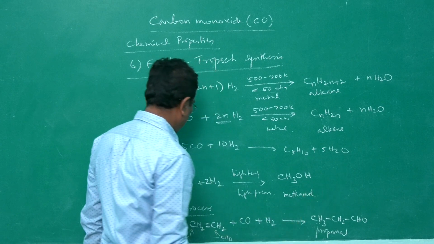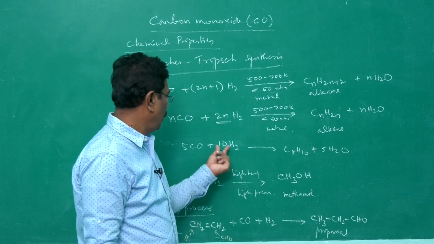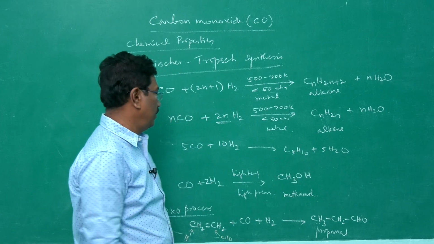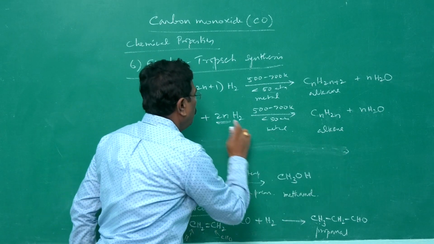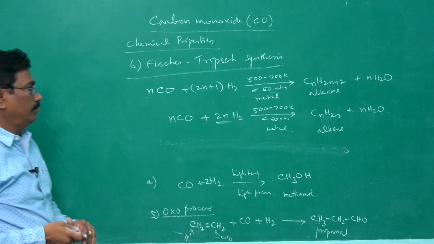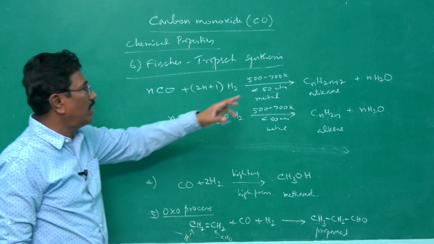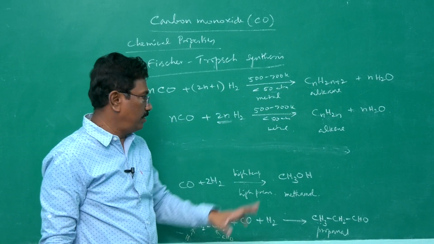If we count the number of hydrogen atoms and oxygen atoms, 5 O, 5 O, 5 C, 5 C, 20 hydrogen, 10 plus 10, 20 hydrogen. Therefore 4n. So by Fischer-Tropsch synthesis, we can get saturated as well as unsaturated hydrocarbons.